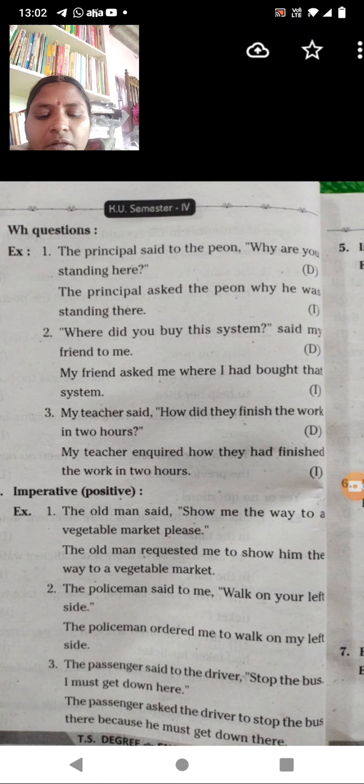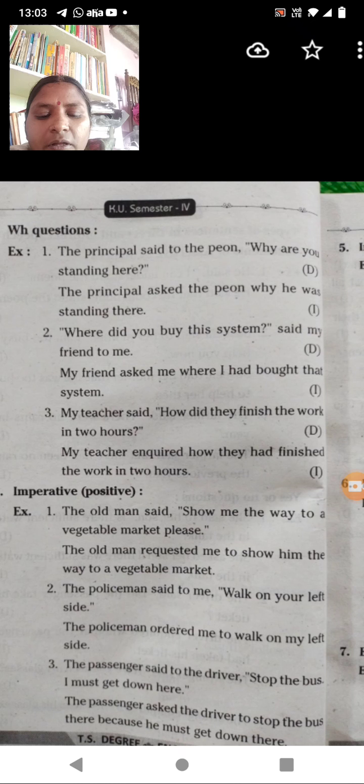The next one is: my teacher said, "How did you finish the work in 2 days?" What did the teacher say? How did you finish the homework in 2 days? The next one is: my teacher inquires how they had finished the work in 2 hours.